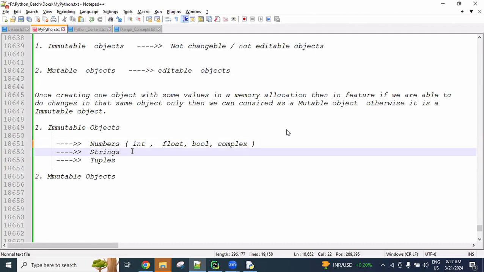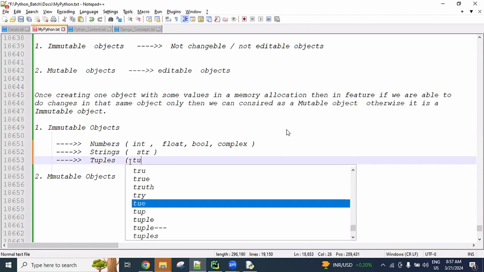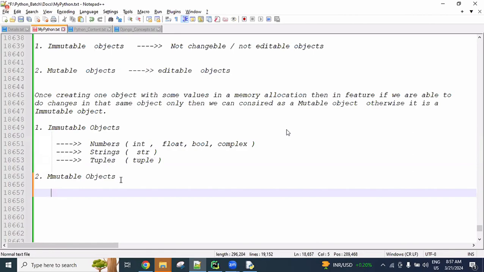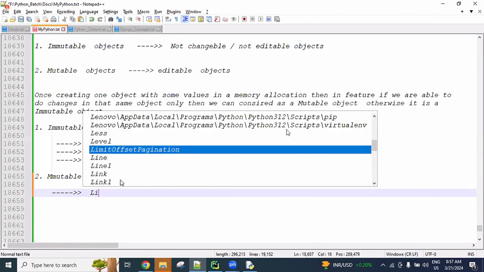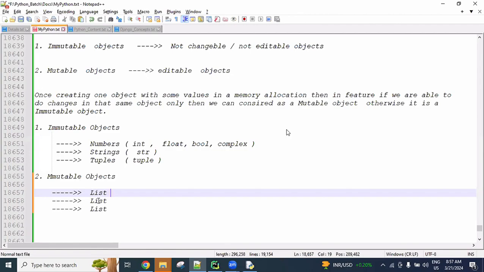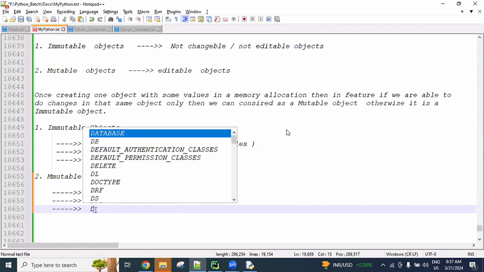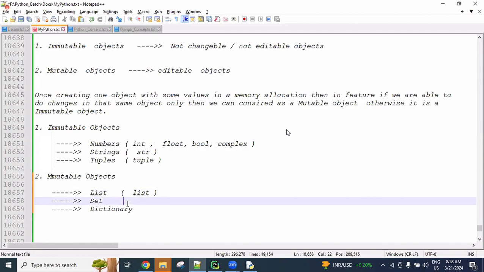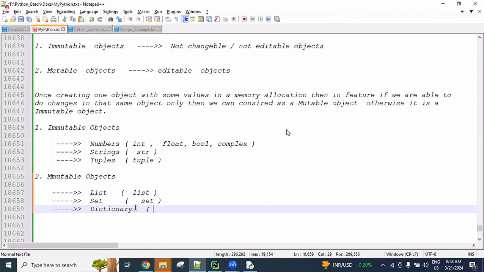The string means str, and tuple means tuple. And the remaining three: list, set, and dictionary. List related is list type, set related is set type, and dictionary related is dict type.